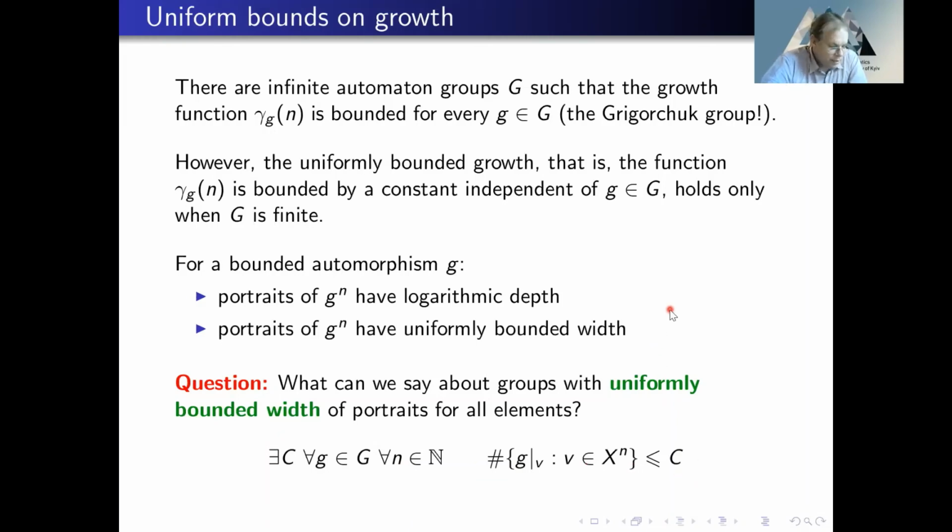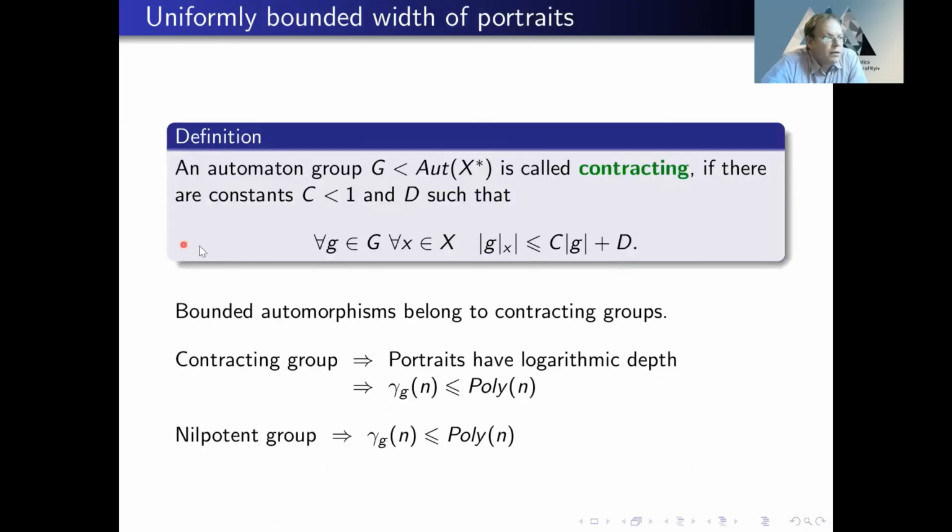And it happens that it's possible to describe such groups. But first of all, about logarithmic depth. There is a nice class of groups which guarantees that we have logarithmic depths. They are called contracting. An automaton group is called contracting if the length of the section in terms of generators contracts exponentially.